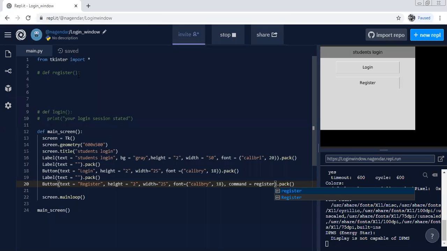Sorry, space is less here. Now in this def register, whatever we did here, the same thing we are going to do here, no change. The code size might increase, but not the complexity.